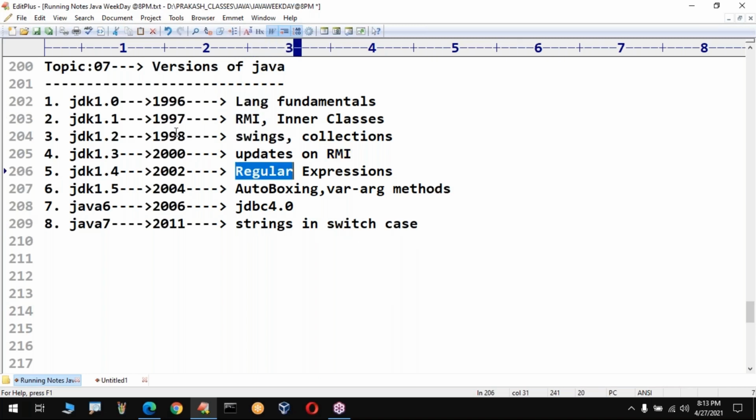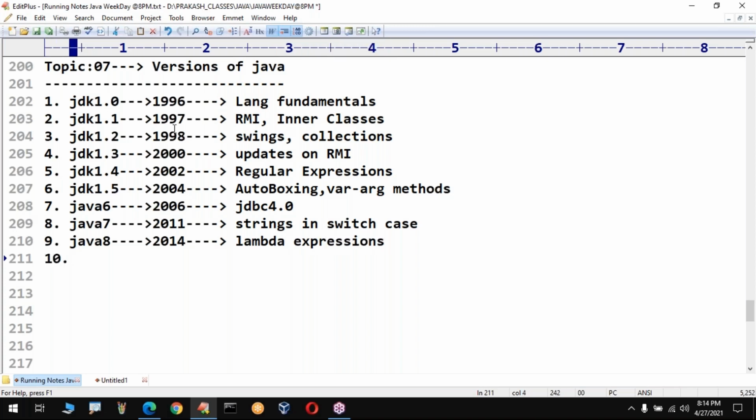But still, n number of concepts are introduced in each and every Java version. But as an example, I am covering just one or two for documentation purposes. Okay. Then the next version, Java 8. This Java 8 version was released in 2014. Which concepts are introduced in this version? Do you know there is one expression with the name lambda? Lambda expressions have been introduced in this Java 8 version.